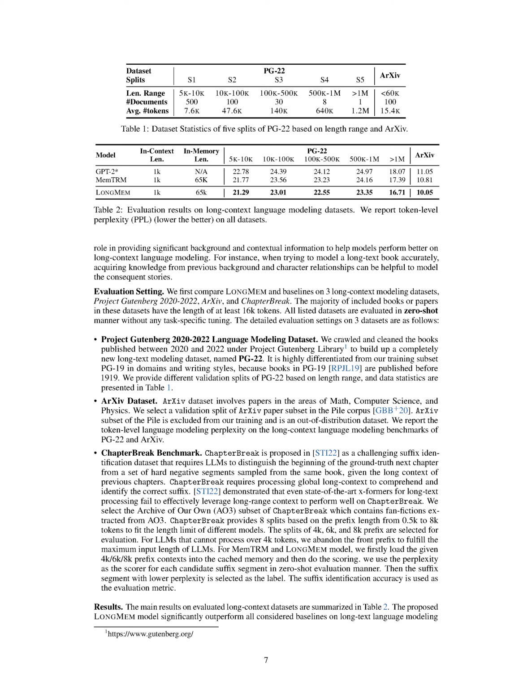The first dataset they used was the Project Gutenberg 2020 to 2022 language modeling dataset, a collection of books published between 2020 and 2022, which they referred to as PG22. The PG22 dataset was distinct from their training subset, PG19, in both domains and writing styles, given that the latter includes books published prior to 1919. They divided this dataset based on length range for different validation splits.